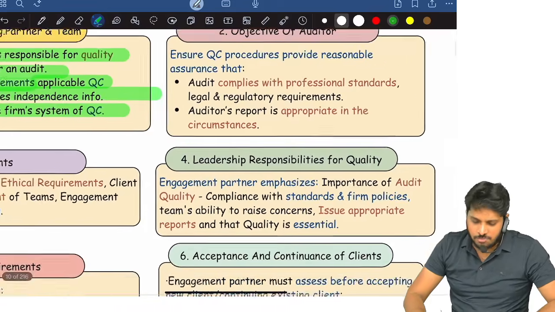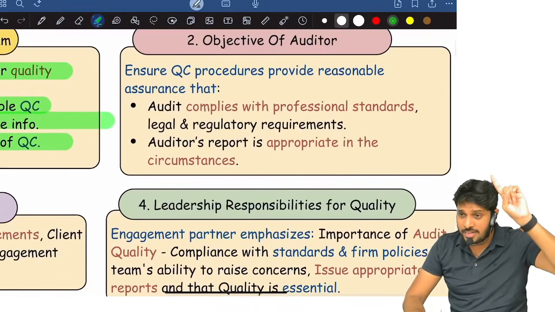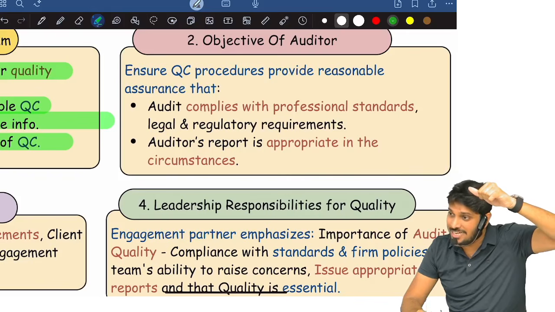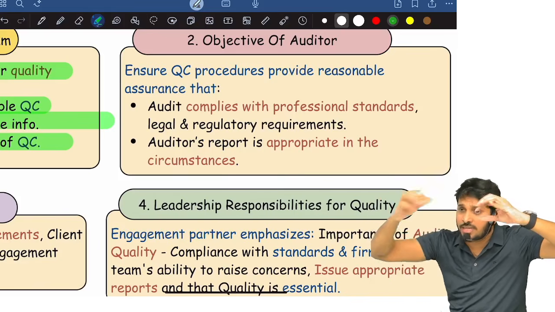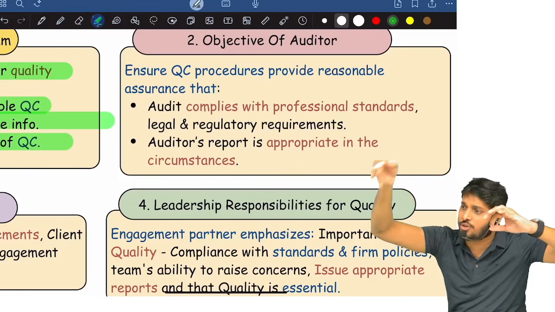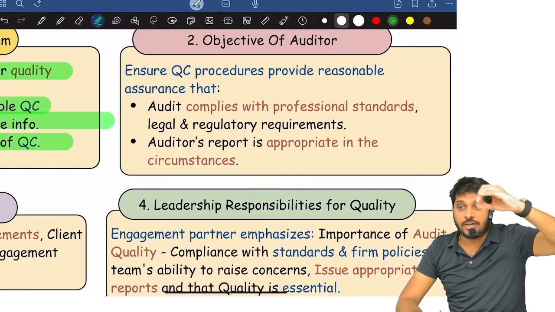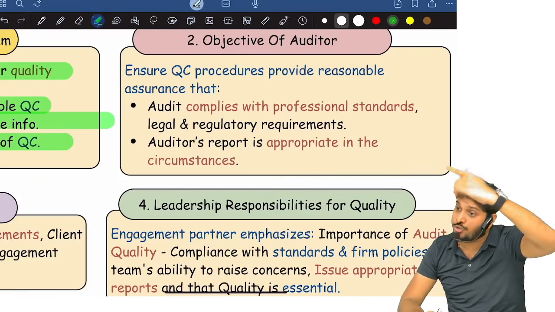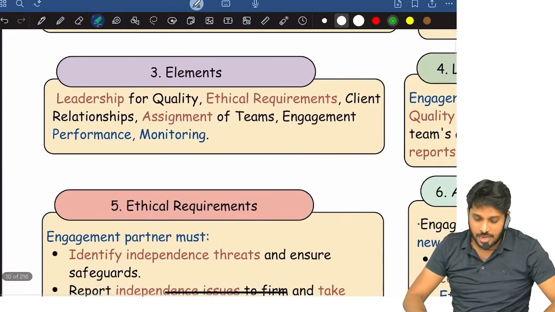Next, objective. It's okay, objective is very simple. Quality control objective is what? To ensure that the engagements performed were as per law, standards and regulation, and the reports issued are appropriate. Whereas SA 220 talks about audit. Instead of engagement, they use the word audit: to ensure that the audit is performed as per standards on auditing, legal and regulatory requirements, and ensure that the audit report issued is appropriate.